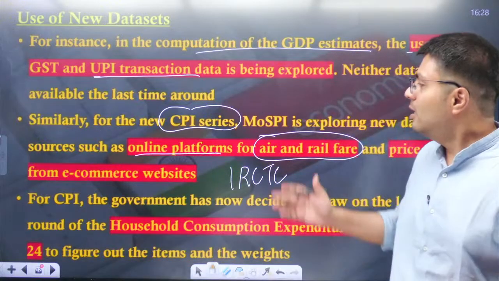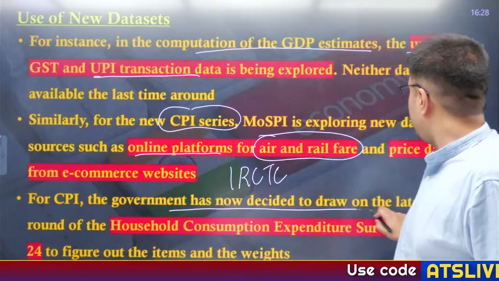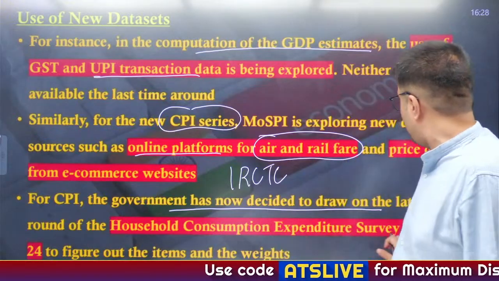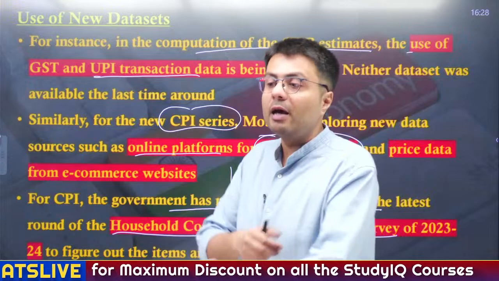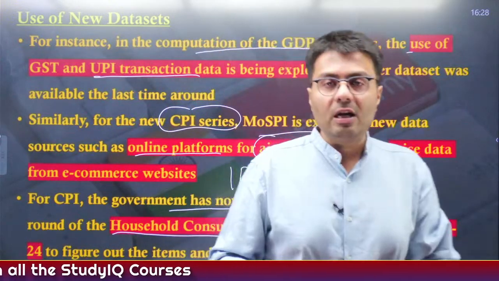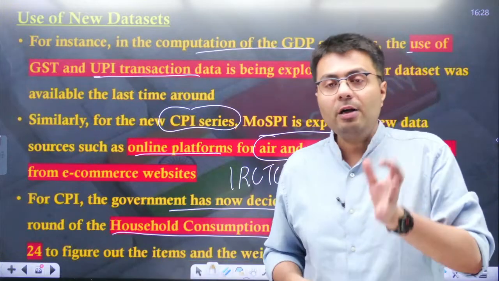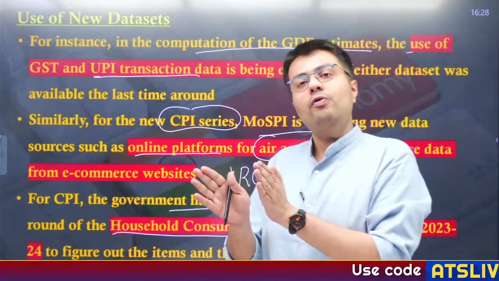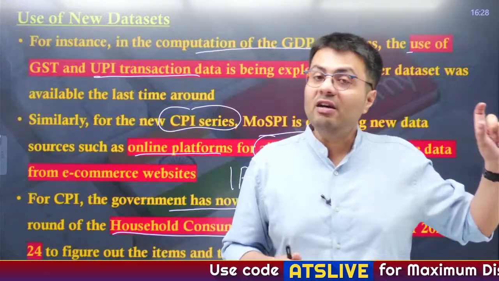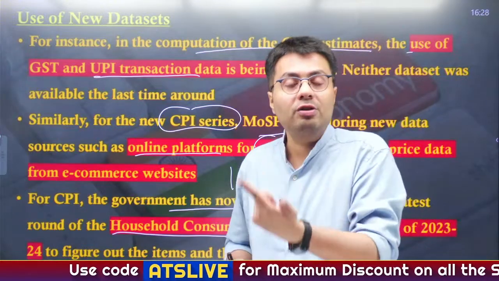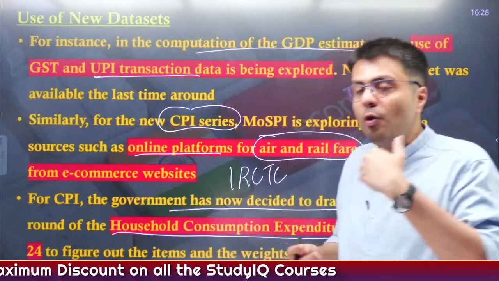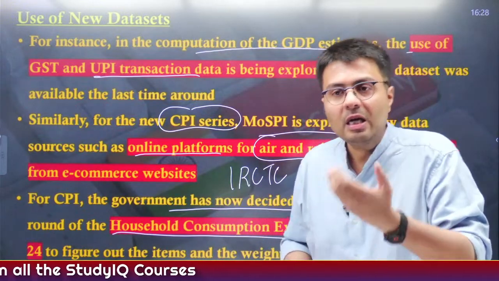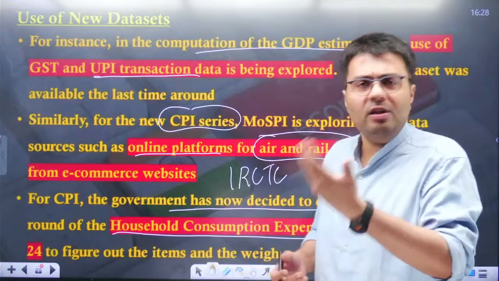Similarly, the government has now decided to conduct the latest round of the household consumption expenditure survey so as to figure out what kind of items people are buying. Earlier, people used to rely too much on wheat and rice to meet their dietary requirements, but now people are coming to know that relying solely on these foods is not enough. You also need to eat green vegetables. You also need protein-rich food like milk, paneer, non-vegetarian food, etc. So consumption patterns in terms of food, in terms of clothes, everything is changing, right?